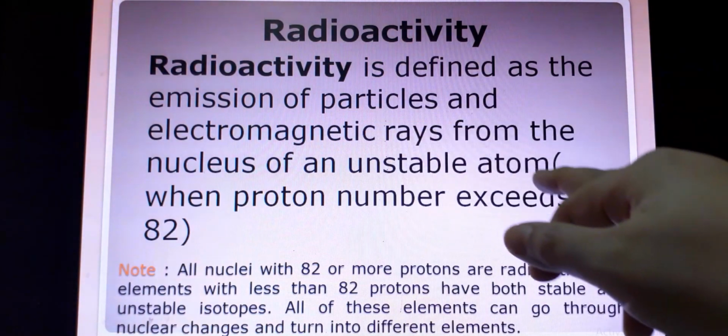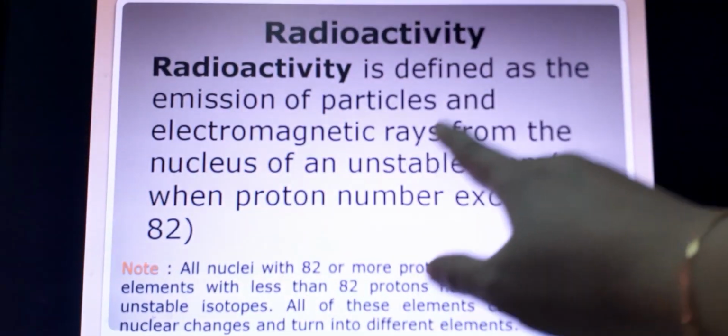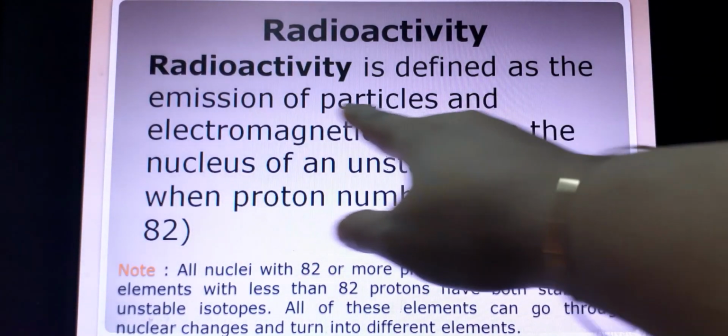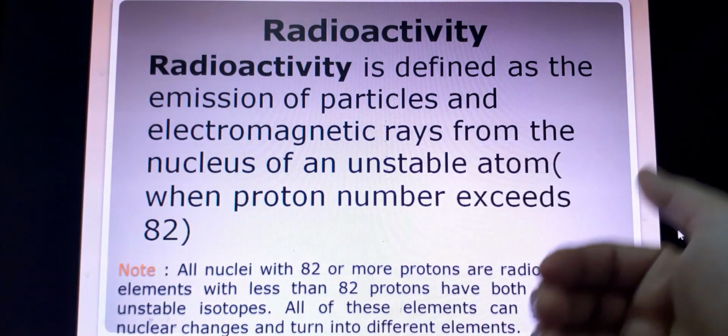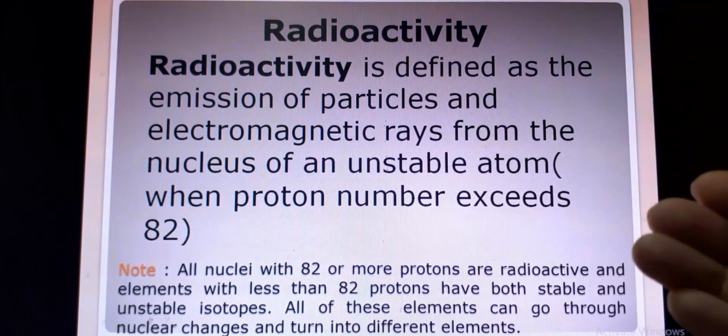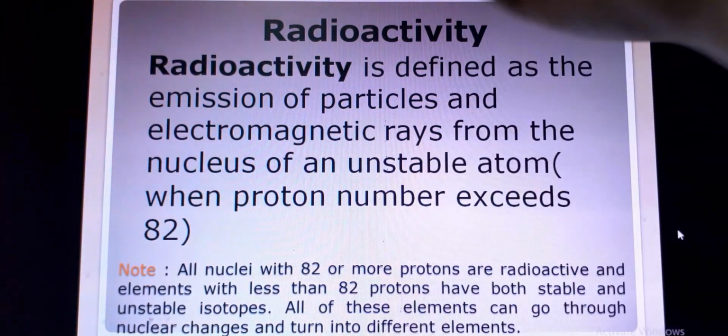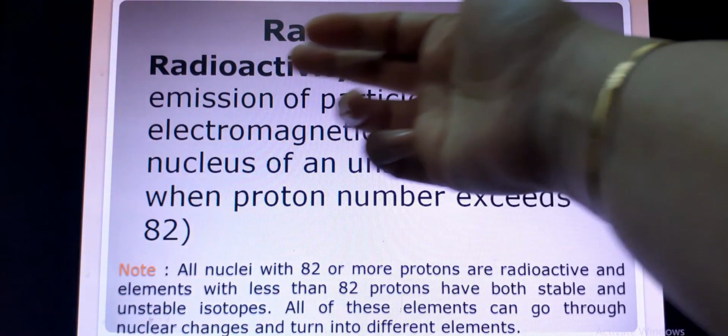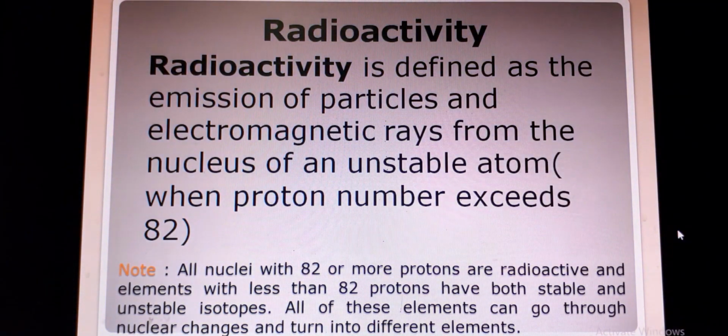The unstable atom emits radiation and particles, and then comes to a stable condition. This is a very important line. You have to remember this: an unstable atom radiates electromagnetic rays and emits particles and gives a stable atom.